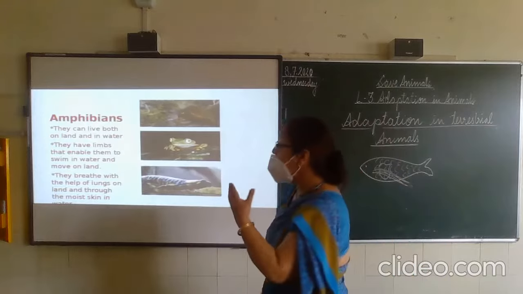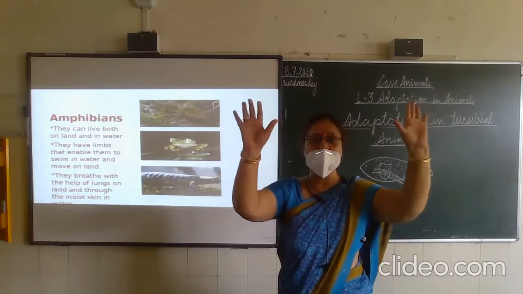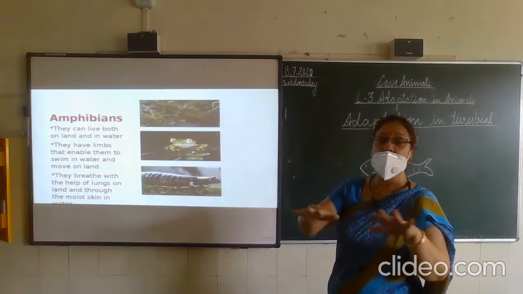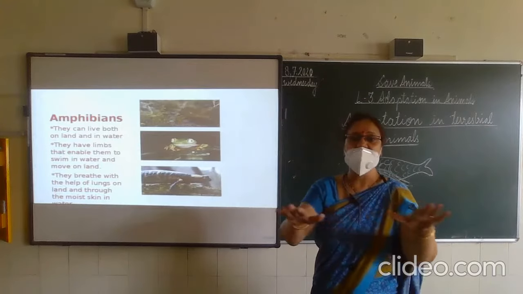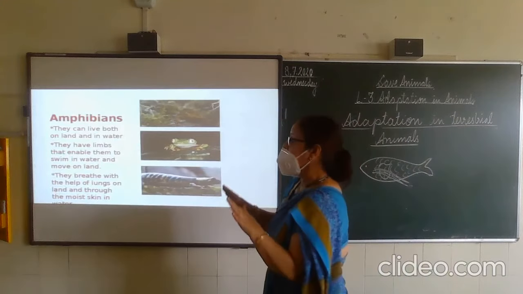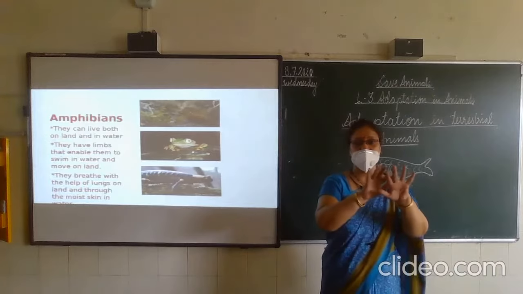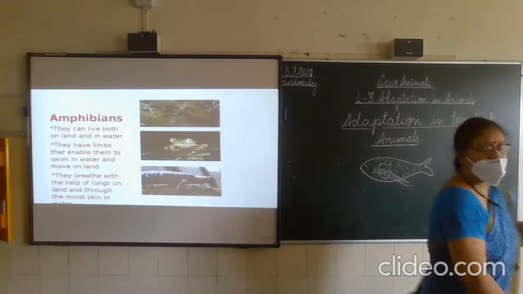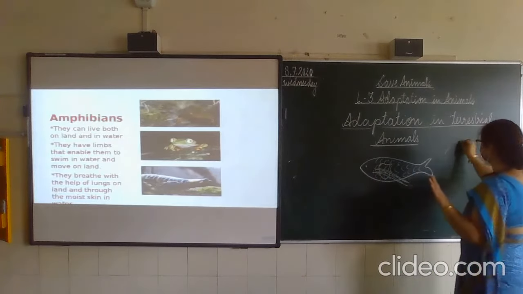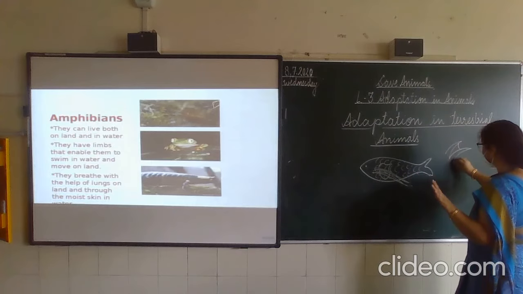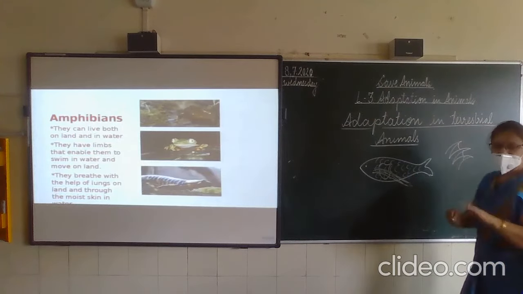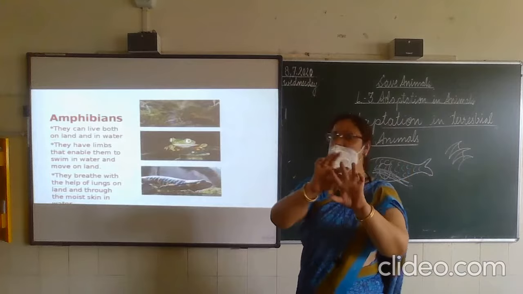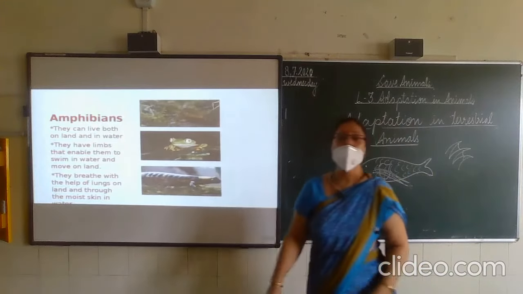And they have limbs. Limbs means these are the forelimbs and these are the hind limbs. So they have limbs that enable them to swim in water. They can swim very well with the help of their limbs. And they have webbed feet also, children. Webbed feet means they have a network between their toes, like this. A small skin-like structure is present between the two toes, and that helps them to swim in water.